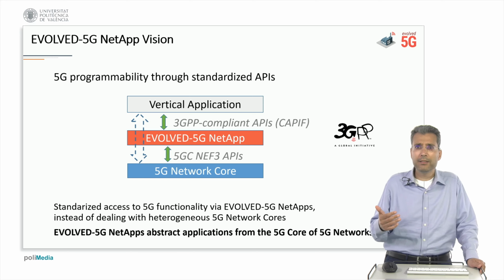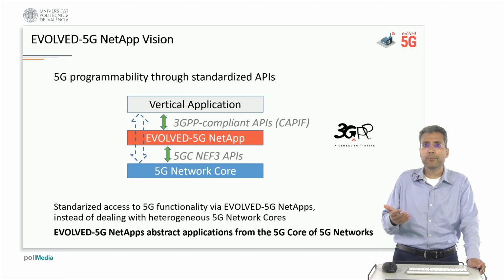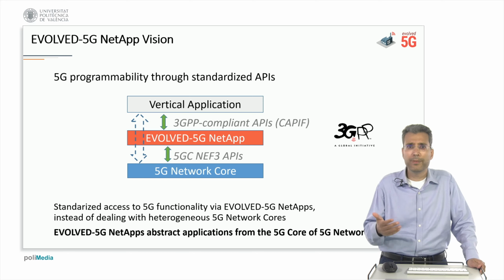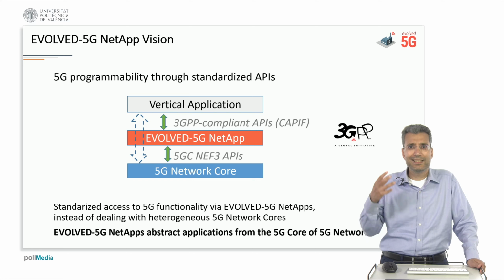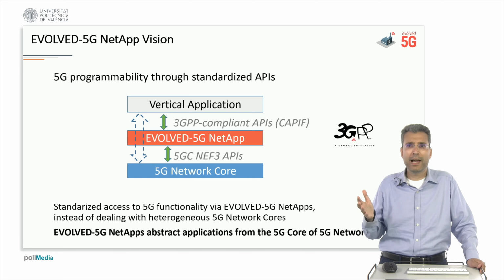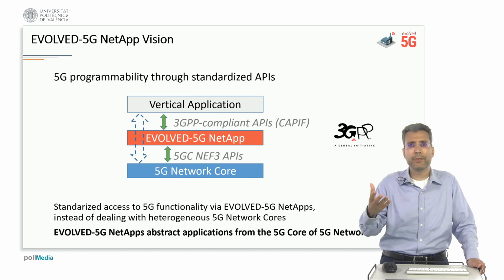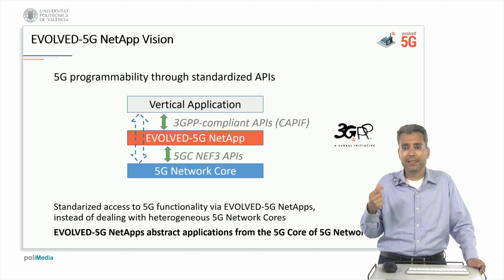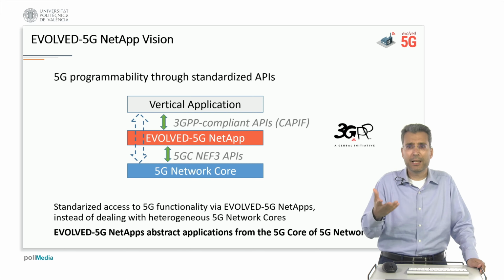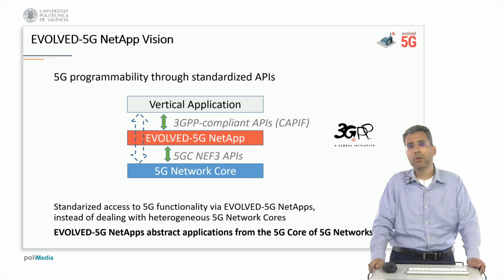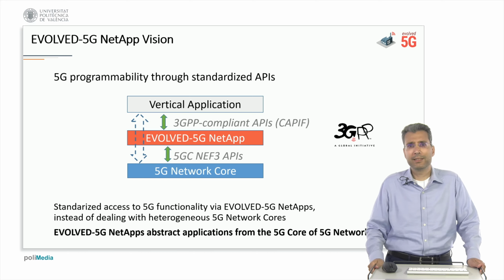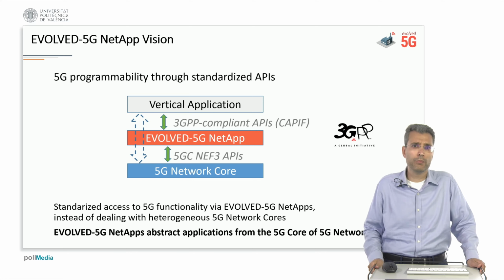On the other hand, it will be much easier for them to use an Evolved 5G NetApp, which hides, if you like, all the 5G core complexity and exposes to the different industries simplified business APIs, which are easier for them to understand, to use, and to consume.